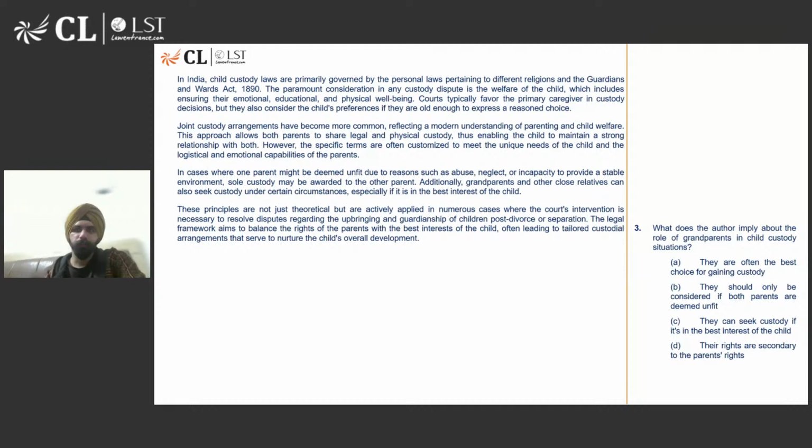Okay, most of you have answered option number C. Let's check. What does the author imply about the role of grandparents in child custody situations? Grandparents and other close relatives can also seek custody under certain circumstances, especially if it is in the best interest of the child. They are often the best choice for gaining custody. No, they should be considered if both parents are deemed unfit. Maybe they can seek custody if it's in the best interest of the child.